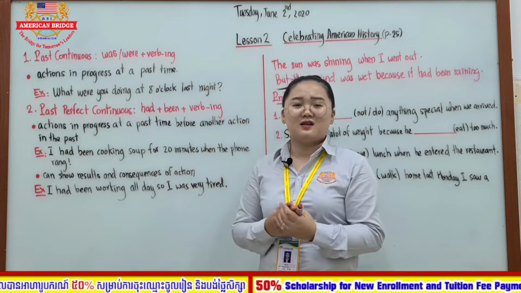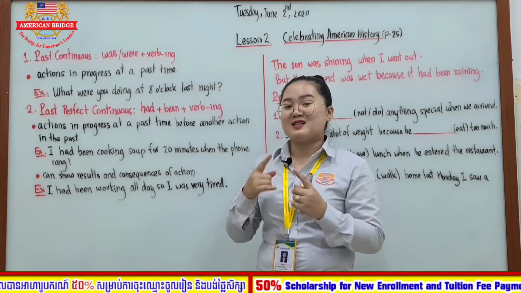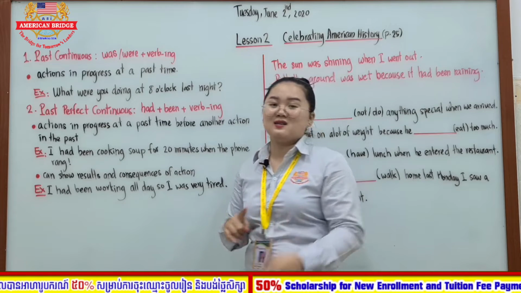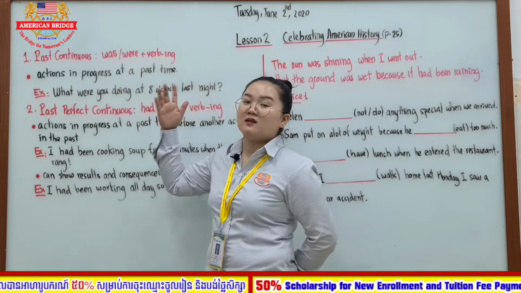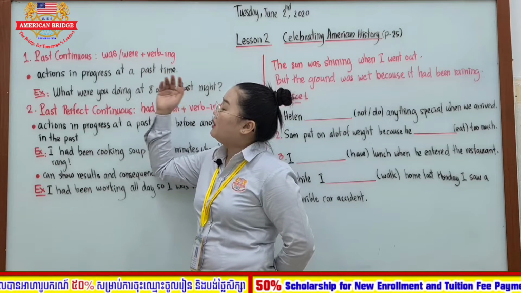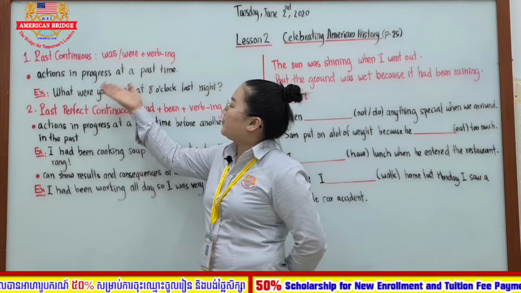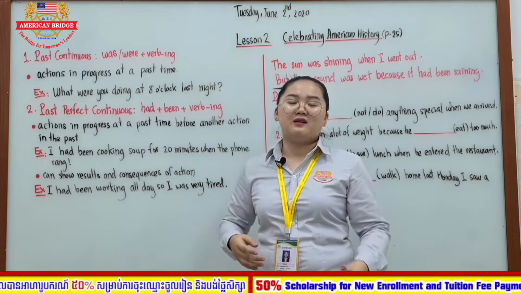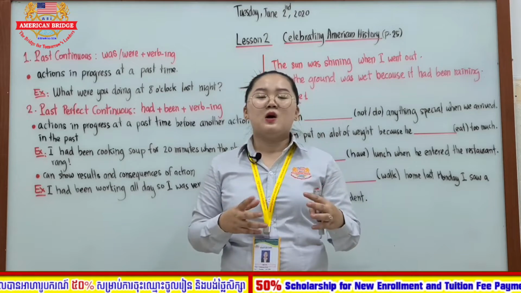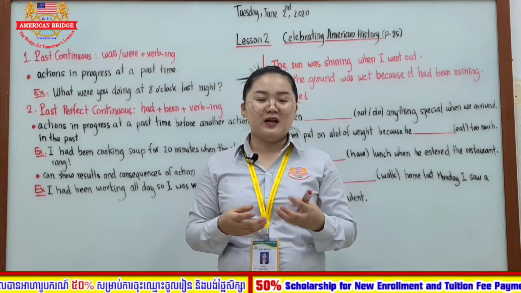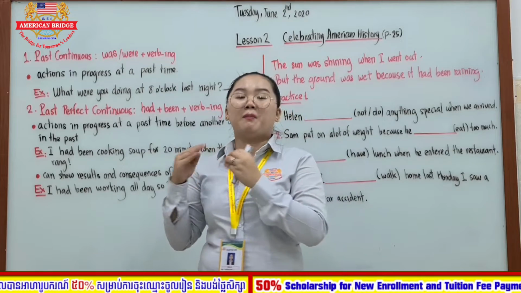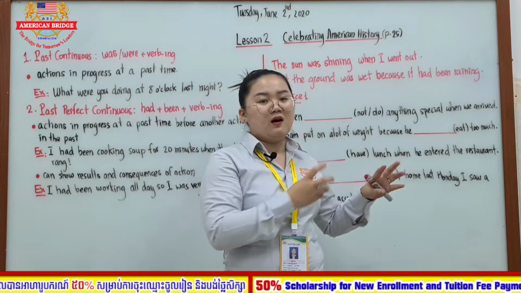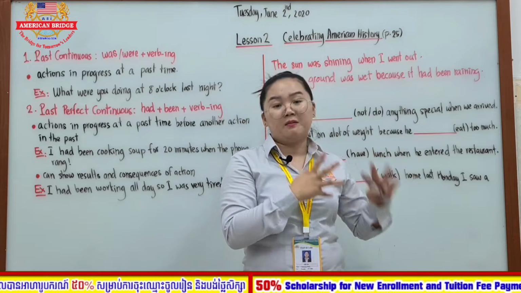For the past continuous, it's similar, but the only difference is between present and past. So for the past continuous, we use it to refer to actions in progress at a past time. We use it to talk about the action in progress, the action which was happening as well, but it was happening in the past, not in the present. That action was happening or was in progress in the past.